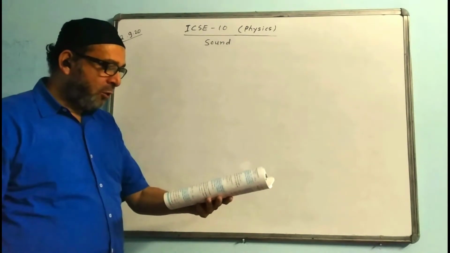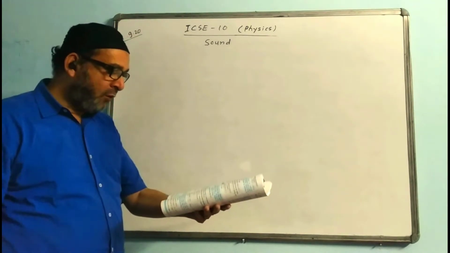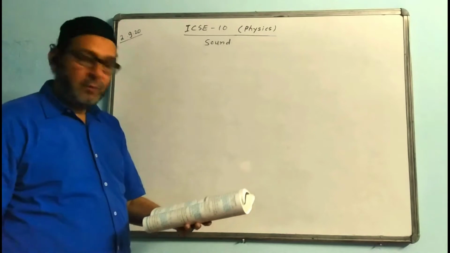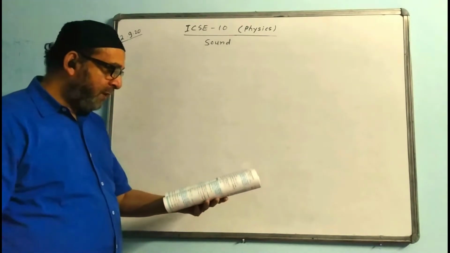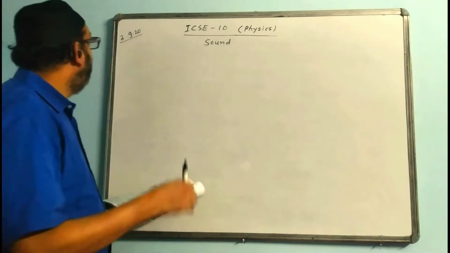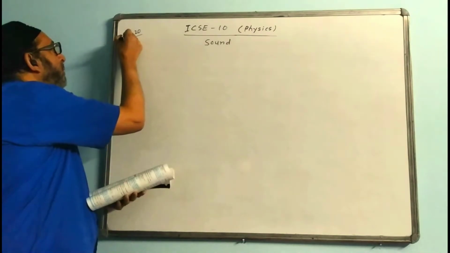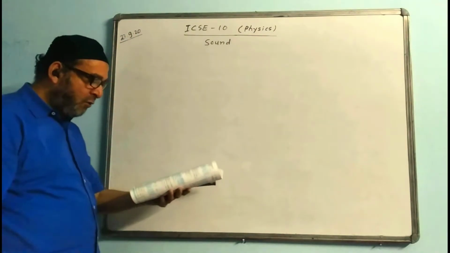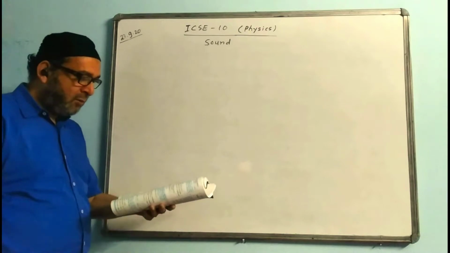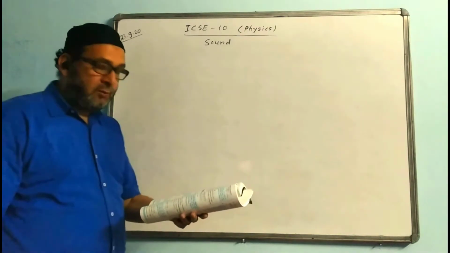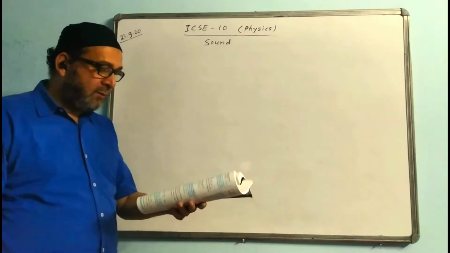The question is Example 4, page number 152. So today's date is 23. I read the question. If you don't have the book, it's okay, we can do it later on. You can write it in your copy as well.